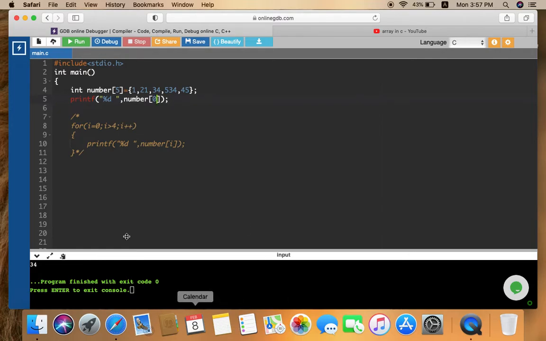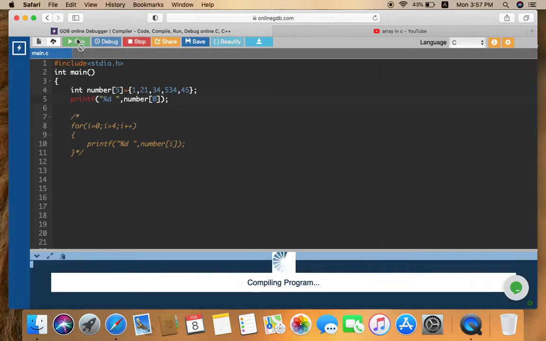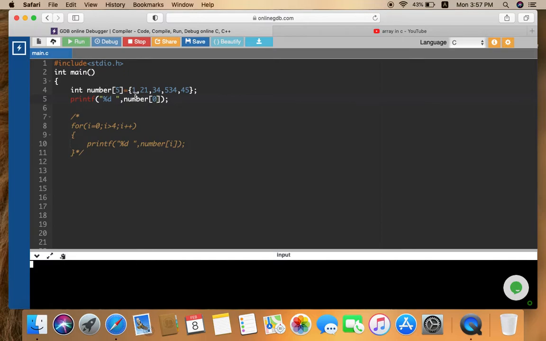So how is the compiler reading this code? The compiler came here and sees that in the number array, at the 0th position, whatever value is present, I have to print it. So if you run this code, it is going to print 1 for you. Now see here, if you want to print these whole values by just writing 2 lines of code, how are you going to do this?